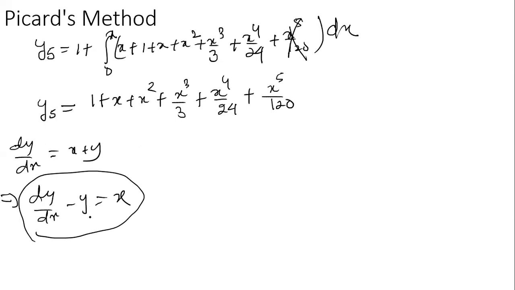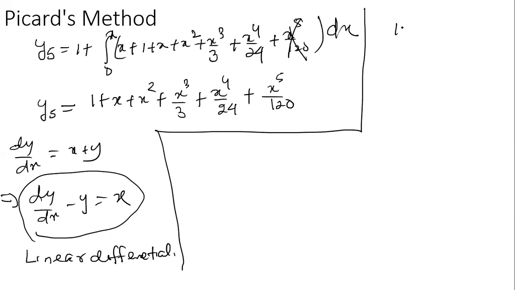This equation is called the linear differential equation: dy by dx minus y is equal to x. So we can find the integrating factor and its solution.